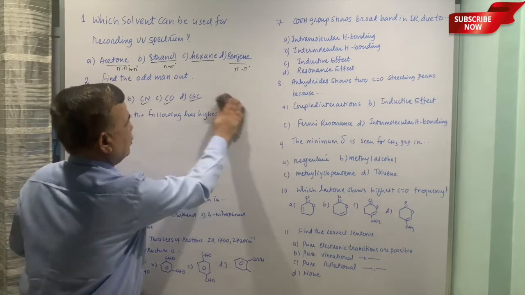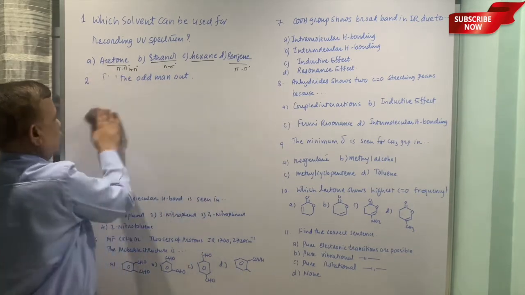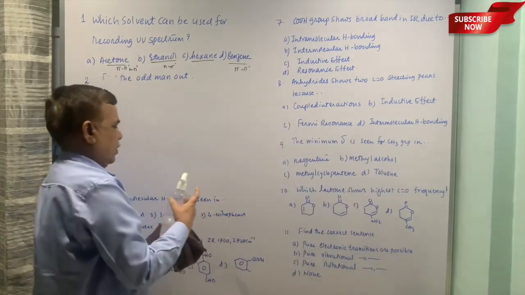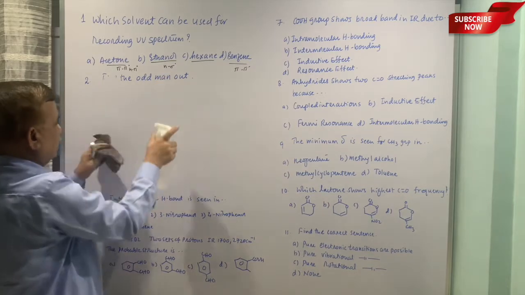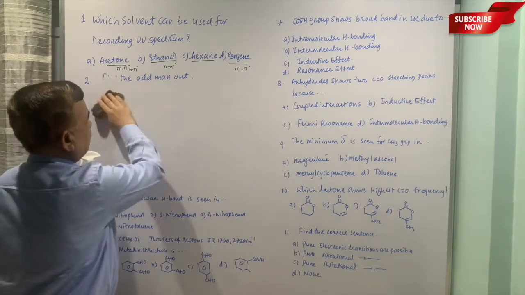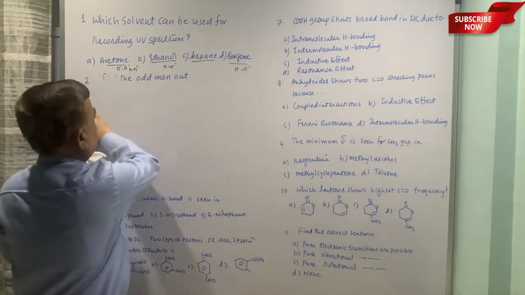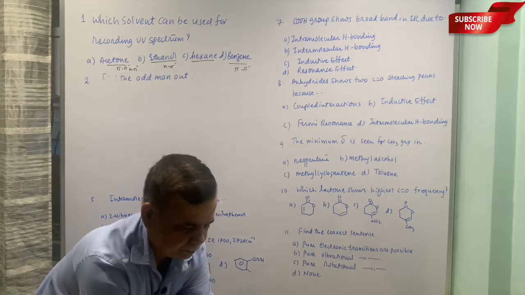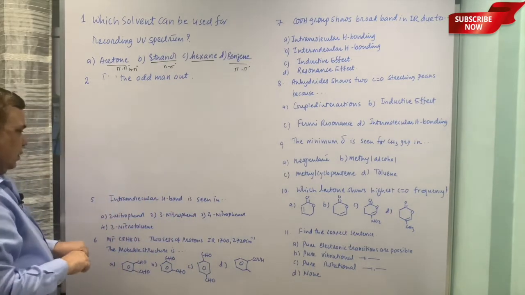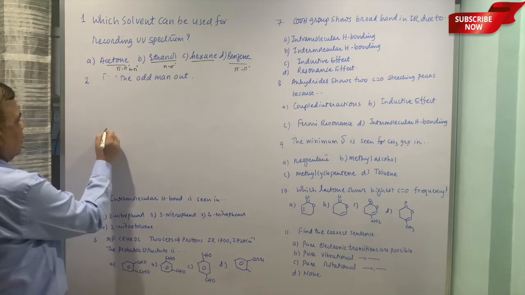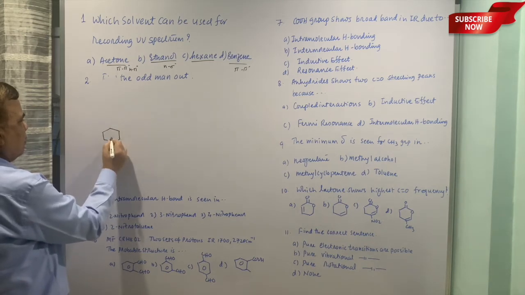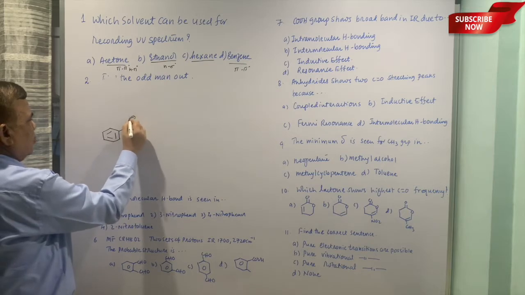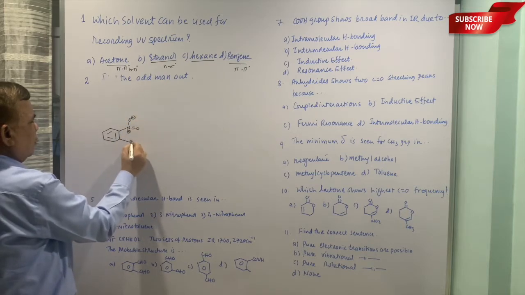Let us draw the structure of these molecules. First compound is 2-nitrophenol. I am just drawing the structures. 2-nitrophenol, this is the nitro group.